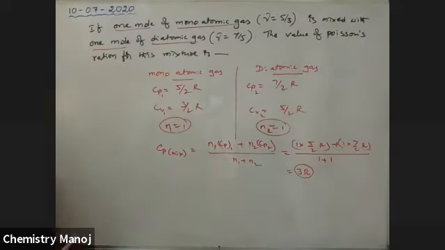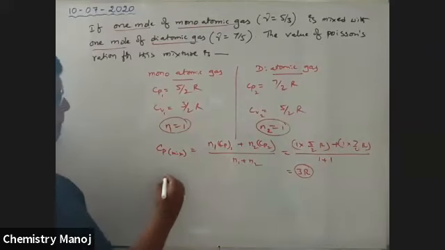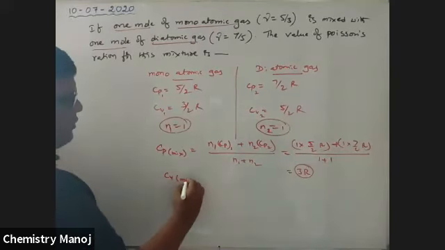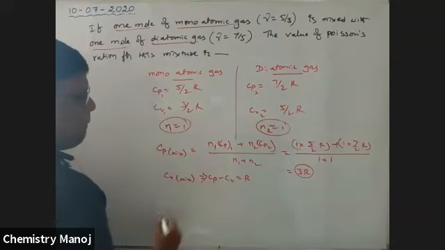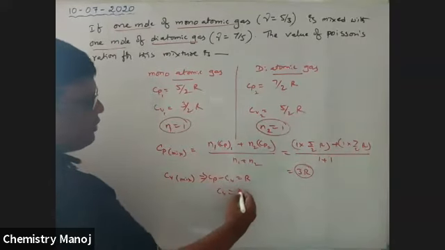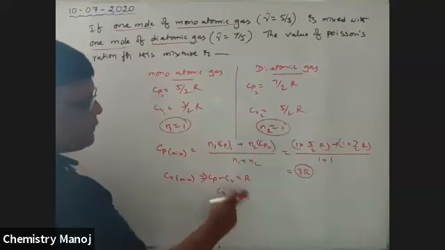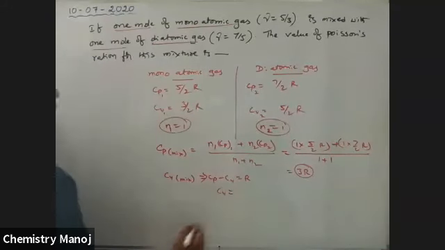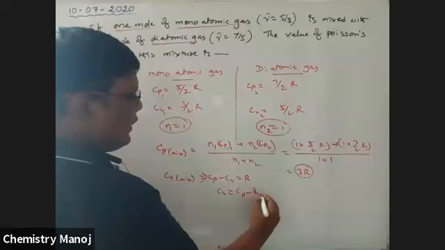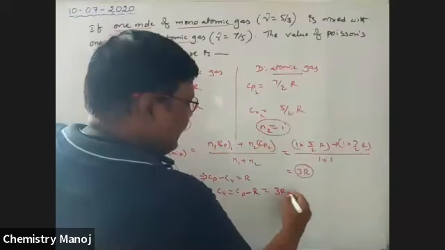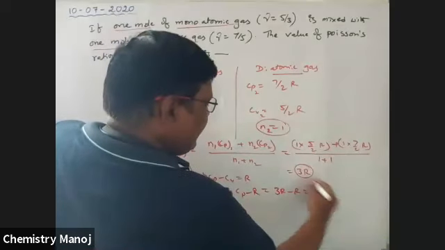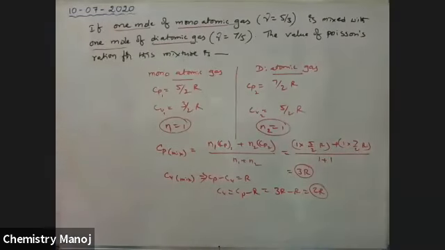Similarly, Cv of the mixture: we know Cp minus Cv is equal to R. Therefore, Cv is equal to Cp minus R, which is 3R minus R, equal to 2R.